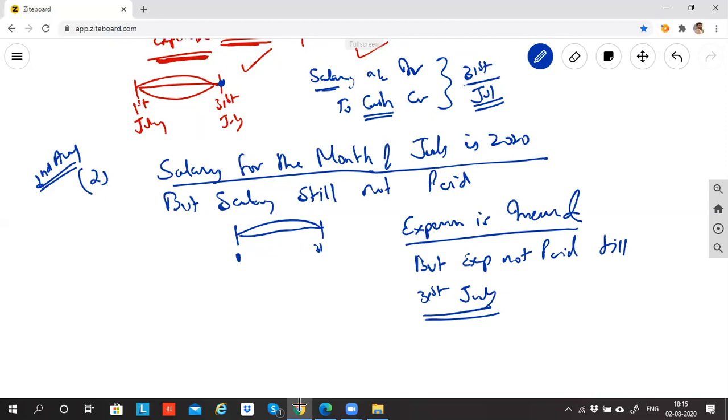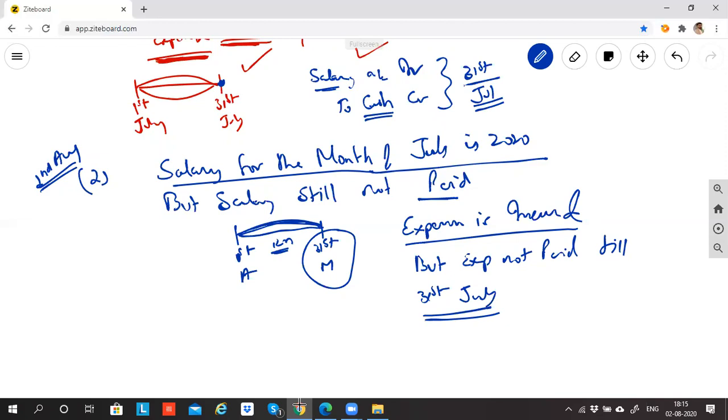Now let's imagine this is not July, but 31st March. Let's suppose this is 1st April to 31st March. So this is one entire accounting year and we have to close accounting by 31st March. Now my question to you: as on 31st March, you did not pay the salary. So will you record the accounting entry or not? This is the entire 12 months.